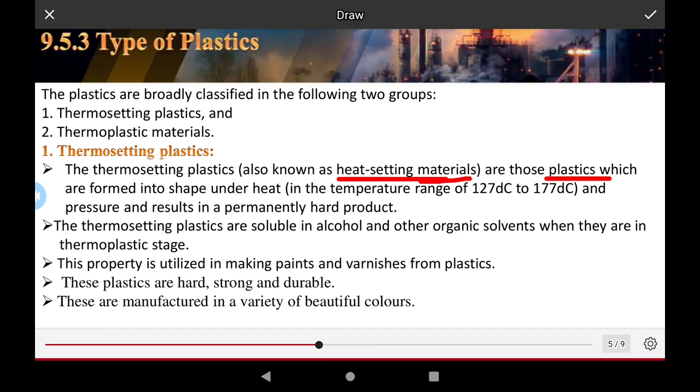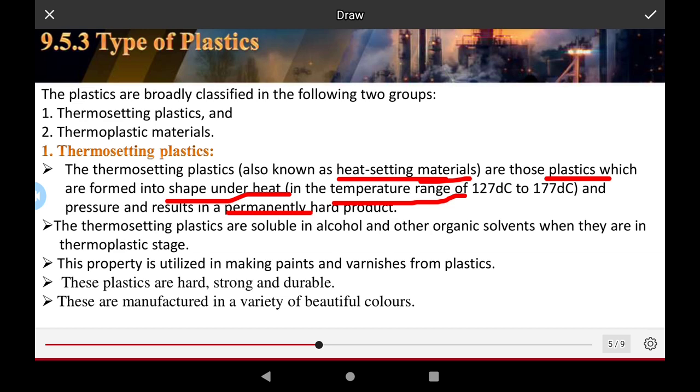Heat setting materials are those plastics which are formed into shape under heat, in the temperature range of 127 degrees Celsius to 177 degrees Celsius, and pressure, resulting in a hard product. The thermosetting plastic works in the temperature range of 127 to 177 degrees Celsius, and the pressure results in the permanent hardness of the product.